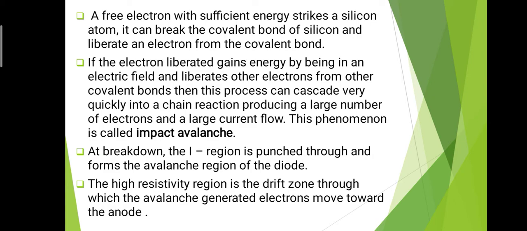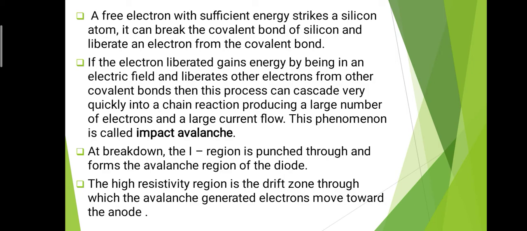So this is the first part, and the second part is the drifting. That means these carriers easily move towards the anode of the battery, and there is a generation of current. The high resistivity region is a drift zone. In this drift zone, which is a very high resistivity zone, there is a motion of the electrons, and this motion takes some time, which depends on the thickness of that region or the thickness of the diode.